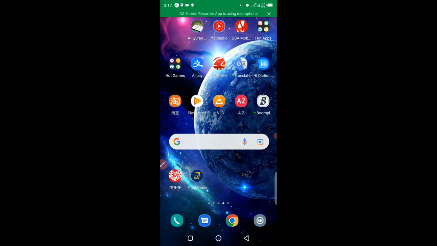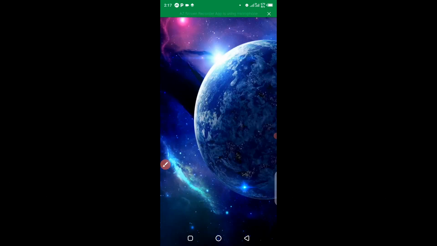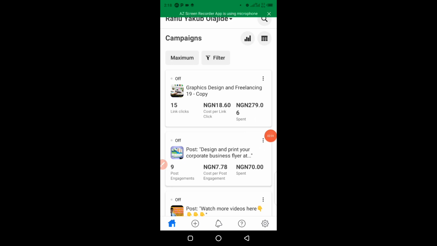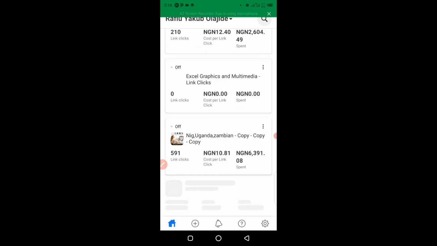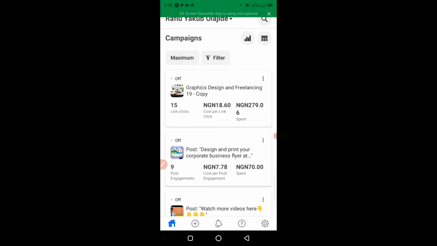So like I said earlier, you need to have Facebook Ads Manager on your phone. This is the one right here. I have it already, so I'm going to click on it to open up the app. All right guys, so this is my Facebook Ads Manager app. These are the previous ads I was able to run using my phone without any stress. So I'm going to teach you guys how you too can do it without stressing yourself. All you have to do is to have the app installed on your phone and you are good to go.